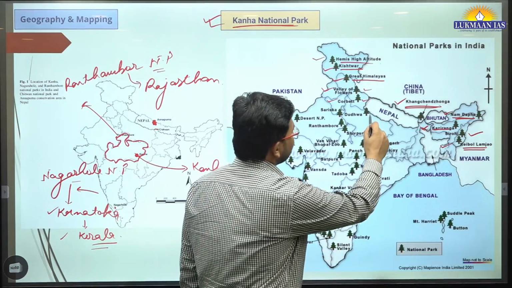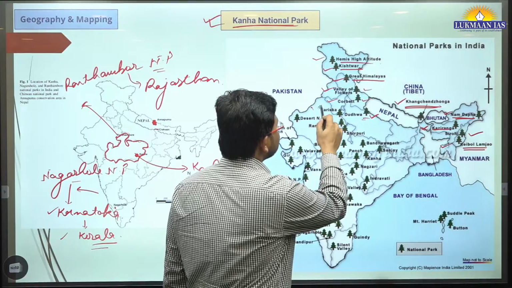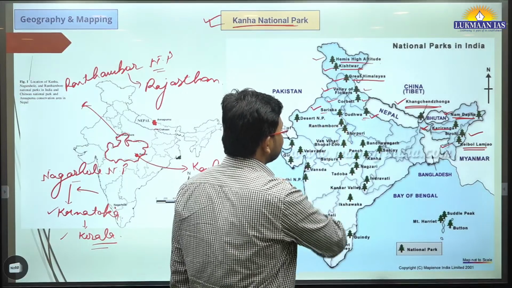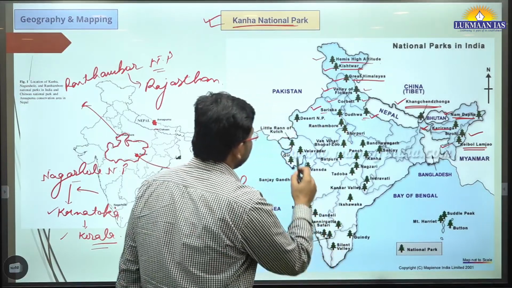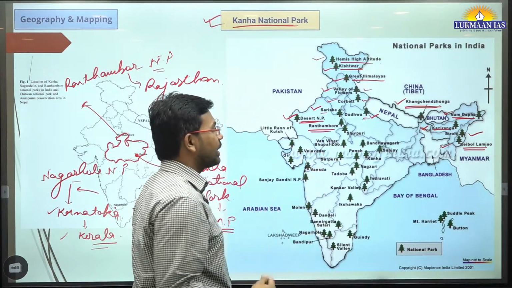We have Dudhwa National Park. This remains in news. It is located in the state of UP. Then we have Sariska Tiger Reserve and National Park. This is in Rajasthan. Then we have Desert National Park, again in Rajasthan. Ranthambore National Park in Rajasthan.